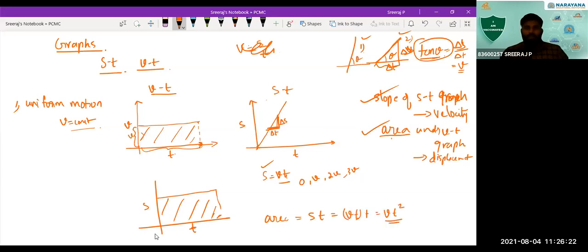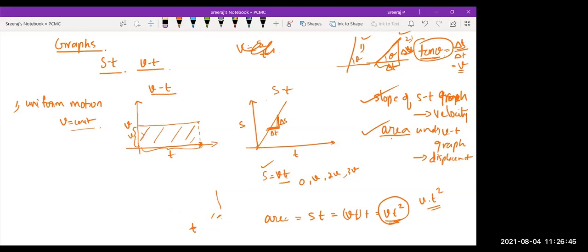The area under the displacement time graph, if you are finding it, will give you a quantity that is velocity multiplied with the square of the time. Such a quantity you will be getting in that case. Such a physical quantity we are not defining also, so we don't need such a quantity in this case. Is that clear? Yes, sir.